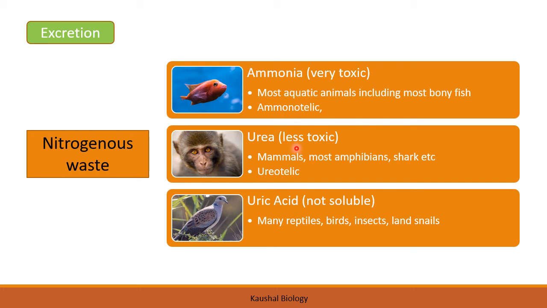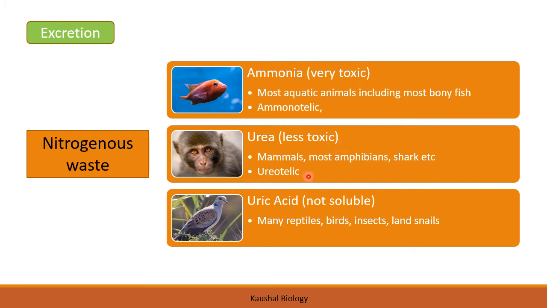Urea is a little bit less toxic, and uric acid is not completely soluble in water. The nitrogenous waste ammonia, which is very toxic, is produced by most aquatic animals, including the bony fish. The animals that produce ammonia in excretion are called ammonotelic animals. Then urea, which is quite less toxic, we all produce in our excretion.